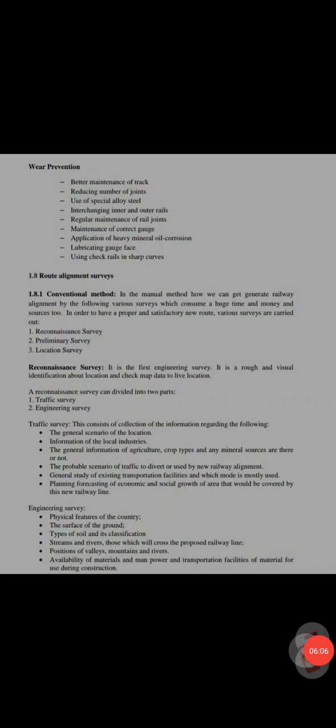The engineering survey covers physical features of the country, the surface of the ground, the type of soil and its classification, streams and rivers which will cross the proposed railway line, positions of valleys, mountains and rivers, and availability of materials, manpower and transportation facilities, and materials for construction.